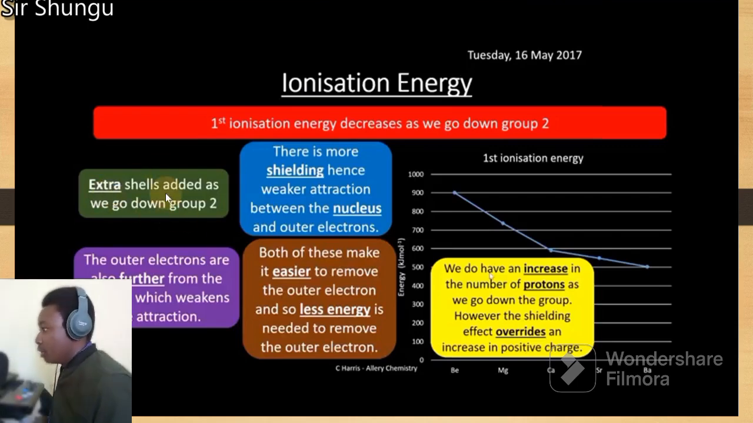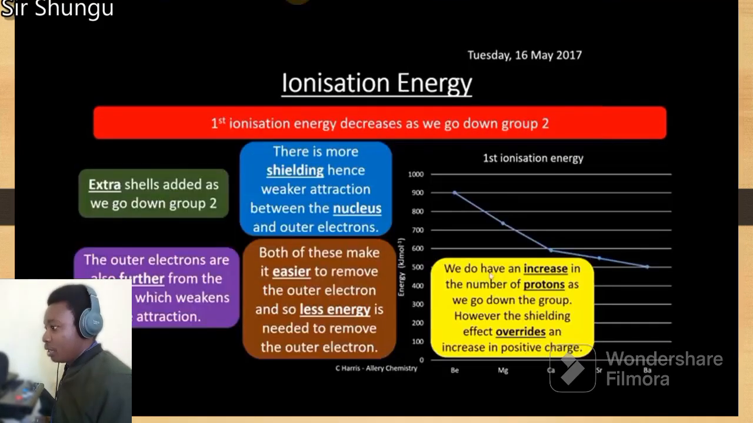This is because extra shells are added as you go down the group, and hence the outer electrons are further from the nucleus, which weakens the attractive force of the nucleus on the outer shell electrons. Therefore, they become easier to remove. So you need to build a vocabulary there to explain this trend.